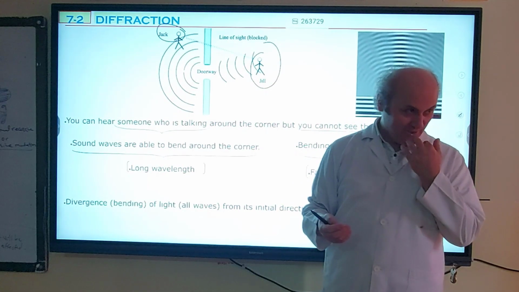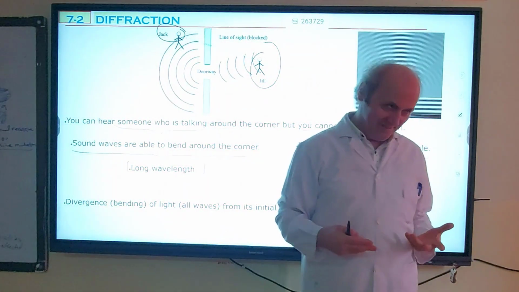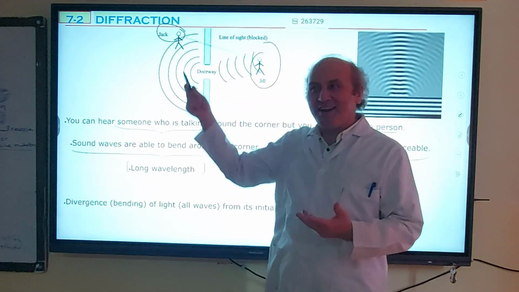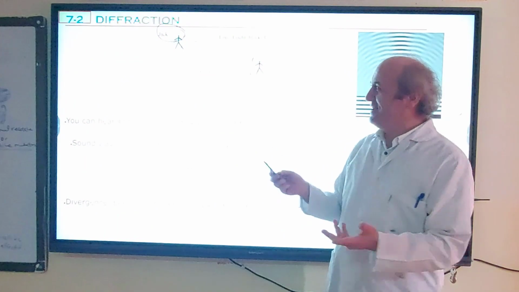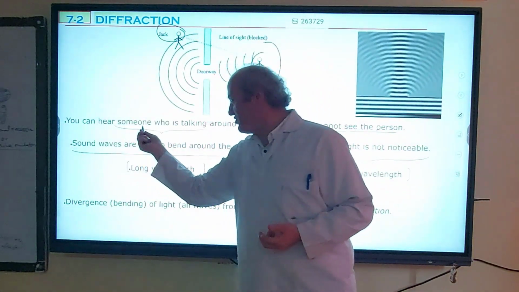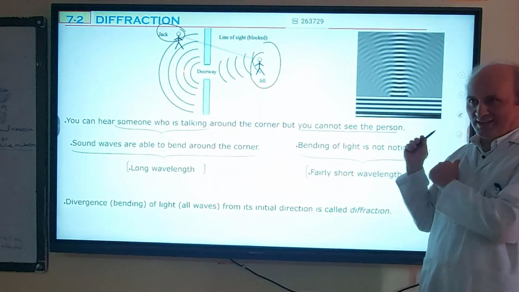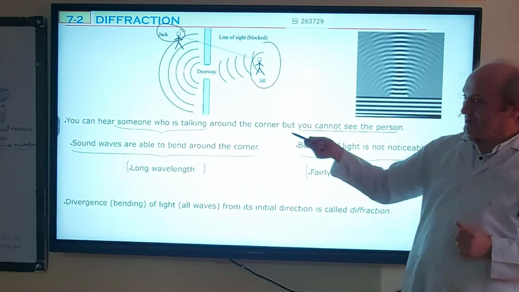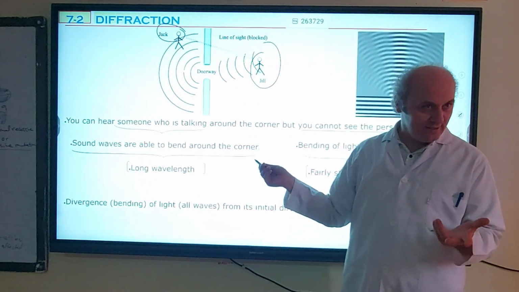However, Jim is unaware that sound can bend. Jack can hear what Jim is talking about. So this is the proof that you can hear someone who is talking around the corner, but you cannot see that person, because sound waves are able to bend around the corner.